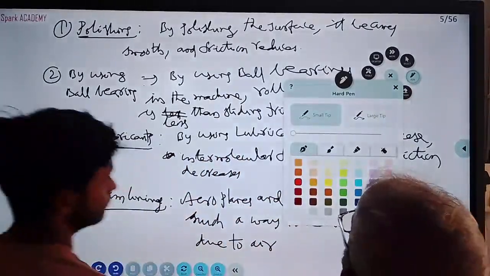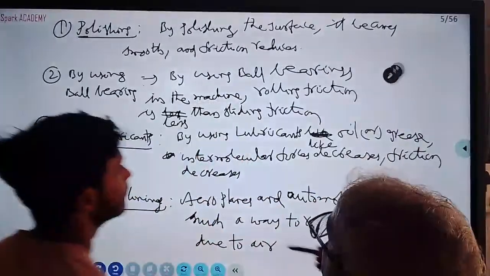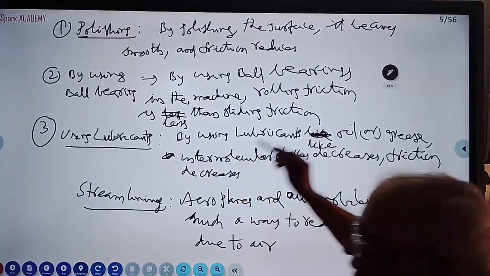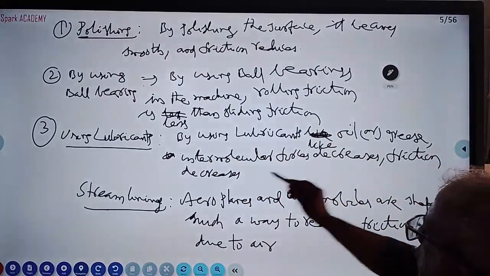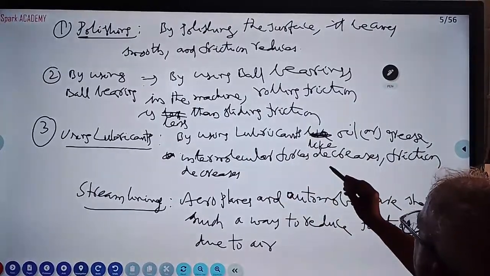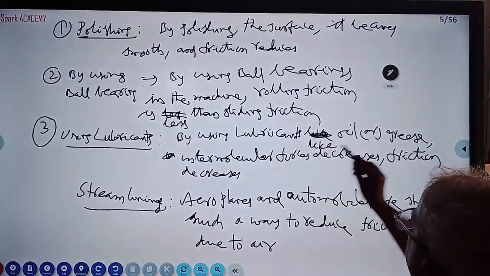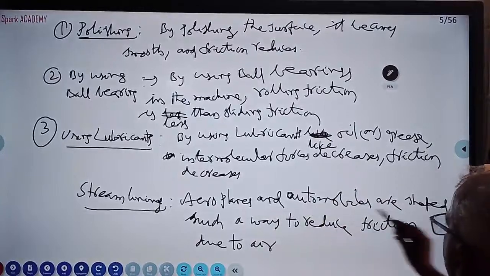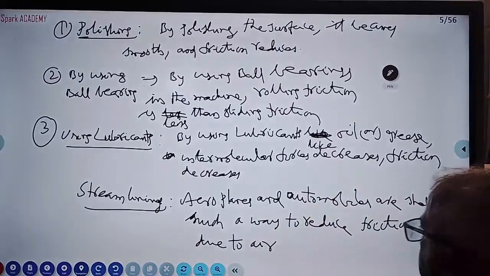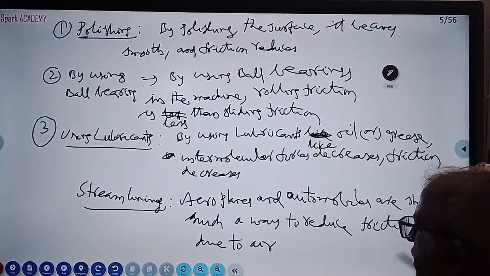By using lubricants like oil or grease, intermolecular forces decrease, friction decreases. Aeroplanes and automobiles are shaped in such a way as to reduce the friction due to air.